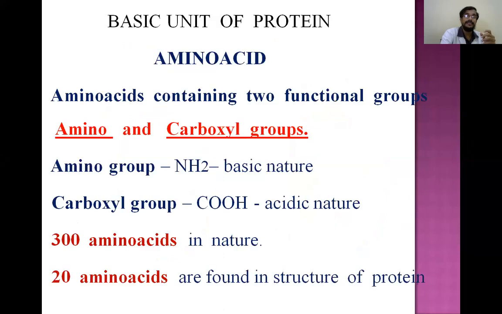Next is the amino acid. Amino acid is the basic unit of protein, and it contains 2 functional groups, amino and carboxyl groups. The amino group NH2 is basic in nature, and carboxyl COOH is acidic in nature. That's why protein has both basic and acidic nature, and both positive and negative charge, because it contains two functional groups. There are 300 amino acids in nature, and 20 amino acids are present in humans, which are necessary for the synthesis of different proteins.